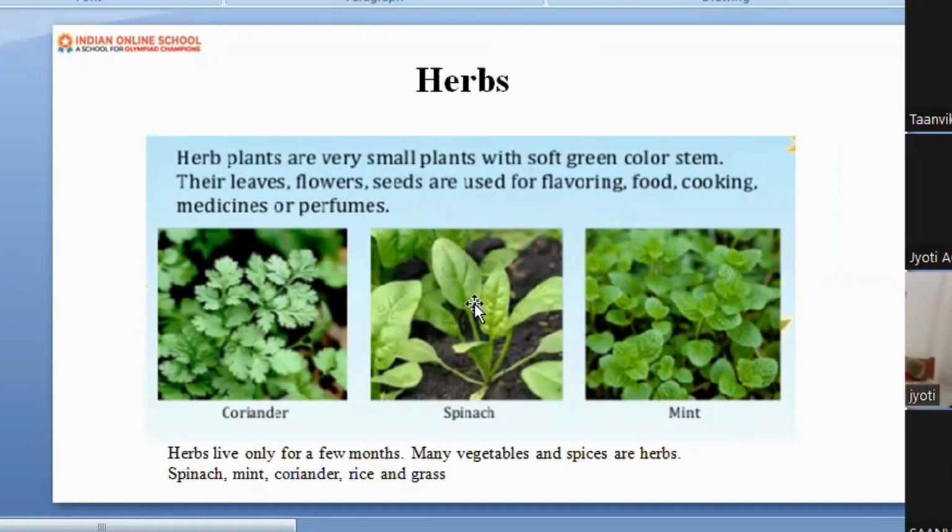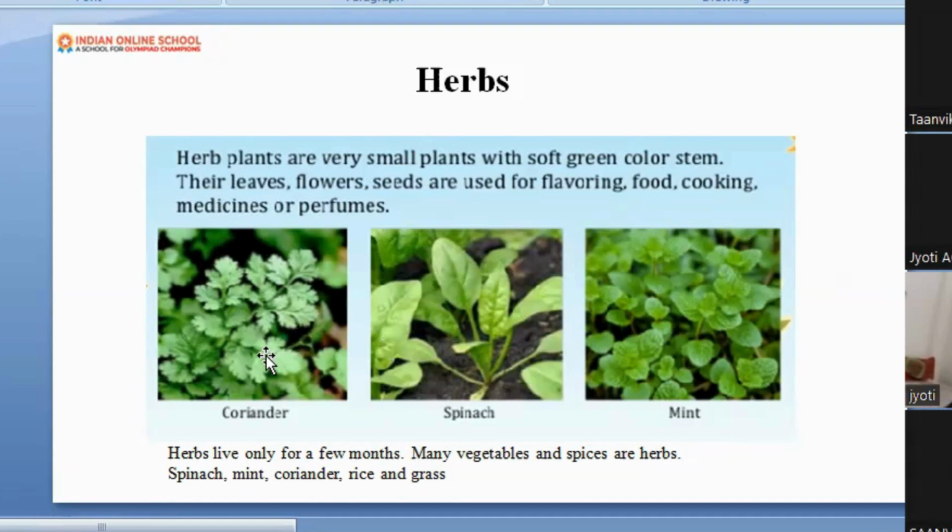Here is a herb. Now, herbs. I know that you are familiar with herbs. Do you like coriander in your curry? Are you eating coriander in your curry? Yes? Okay, I can see your thumb. Spinach, mint, all these are herbs. Herbs are very small plants having a very soft stem.